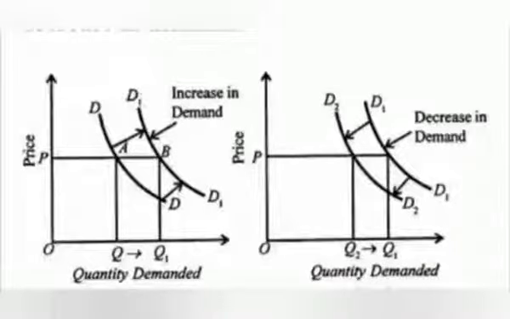You can see that curve. In that image, in the first curve, we have shifted from DD curve to D1 curve. That was a rightward shift, and it is showing an increase in demand with constant prices. So this could be there in your mind that prices are not changing, but still demand is changing. It means that other factors are affecting our demand. It could be due to increase in income, for an example.